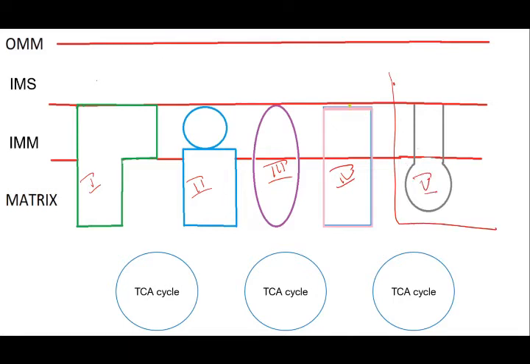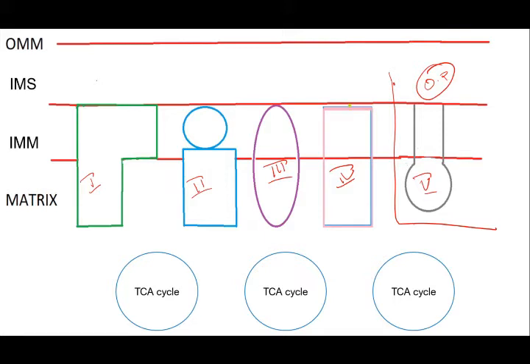Only 4 complexes are involved in the electron transport chain, whereas the fifth complex is involved in oxidative phosphorylation. Okay, so remember this particular point. The difference between the electron transport chain and oxidative phosphorylation is that the 4 complexes are involved in the ETC, and the fifth complex is involved in oxidative phosphorylation.